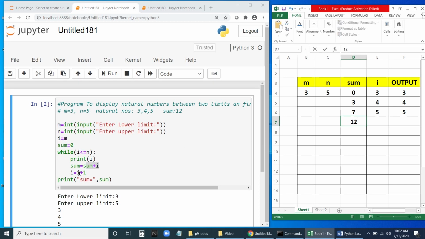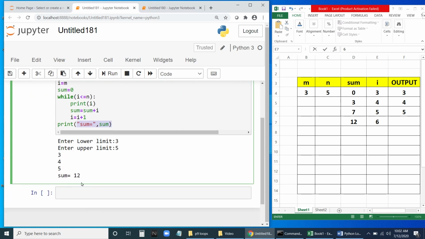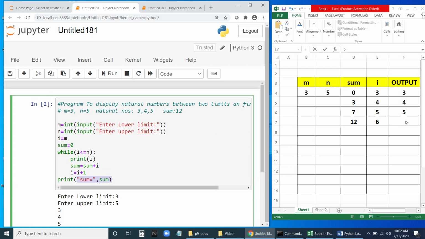Then I equal to I plus 1. Now I will be 6. Go back to the loop and check the condition. Is 6 less than or equal to n? N is 5. No, it is greater. So you will come out of the loop. When you come out of the loop, we are printing sum is equal to, and the value of sum now is 12. So it's going to print 3, 4, 5 and sum equal to 12 like this. Hope you have understood this.